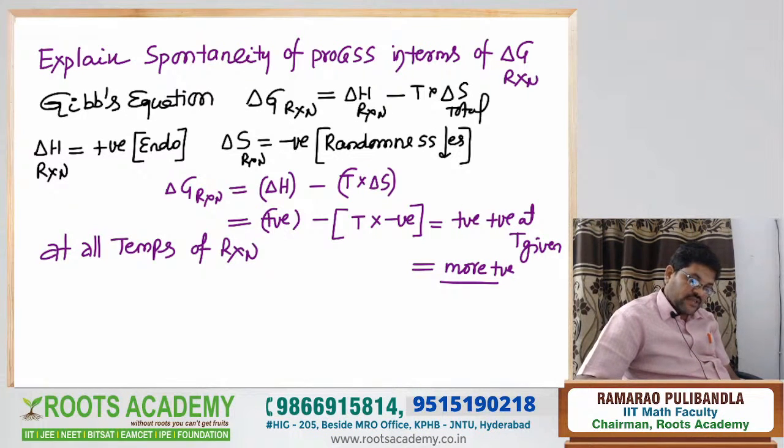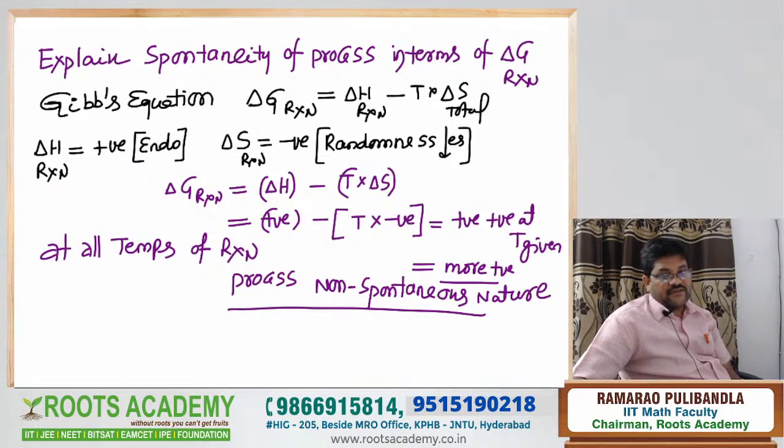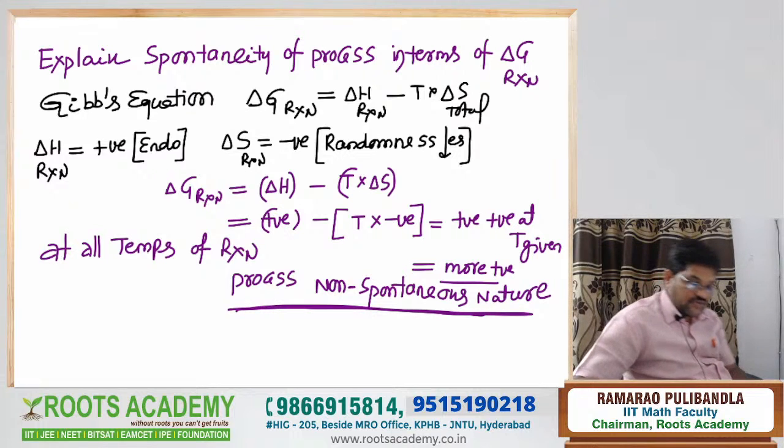At all temperatures of the reaction, the process is of non-spontaneous nature. Understood what I am saying? So the first one is completed. Delta H of reaction is positive, meaning endothermic. Delta S of reaction is negative, meaning randomness decreases. So minus into minus is positive, positive becomes more positive. Therefore, at all temperatures, the process is non-spontaneous.